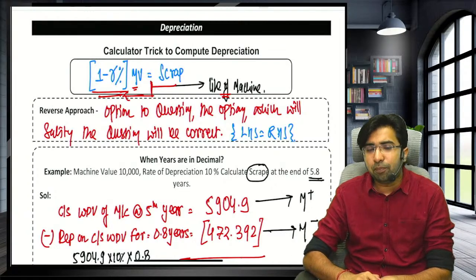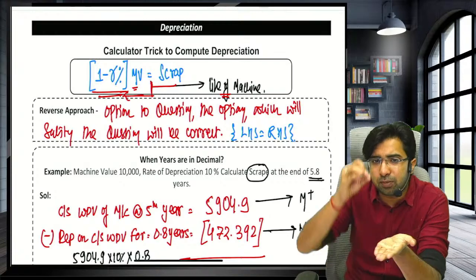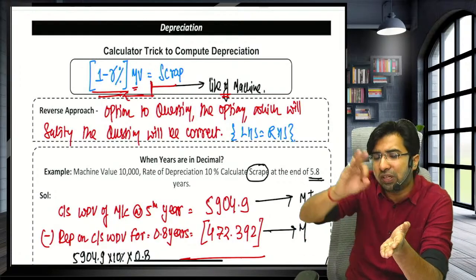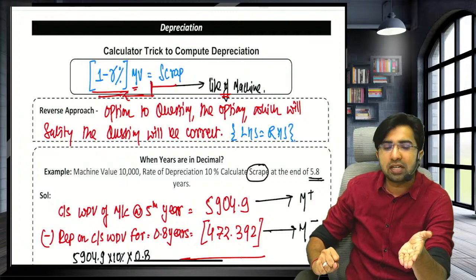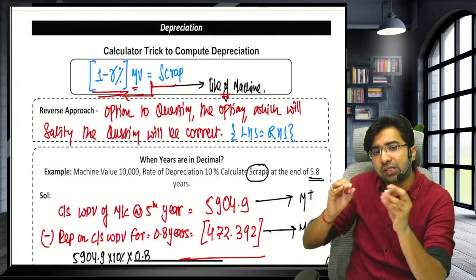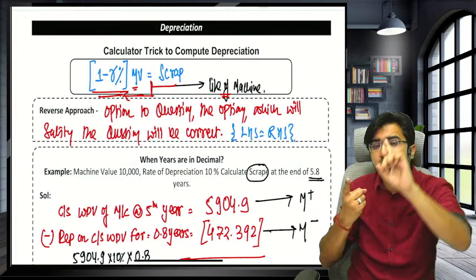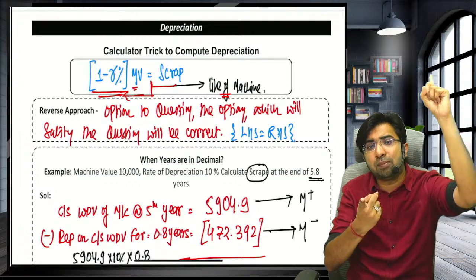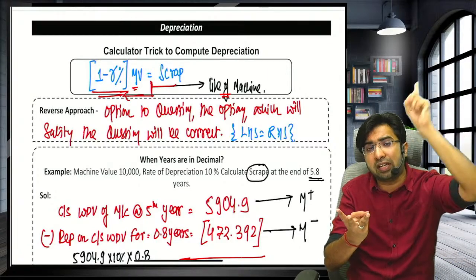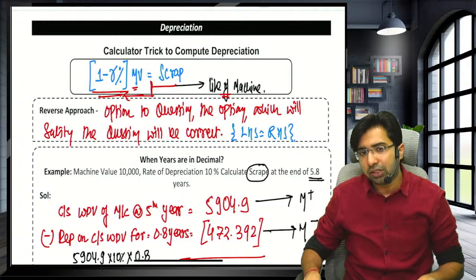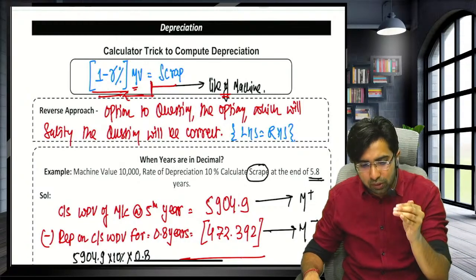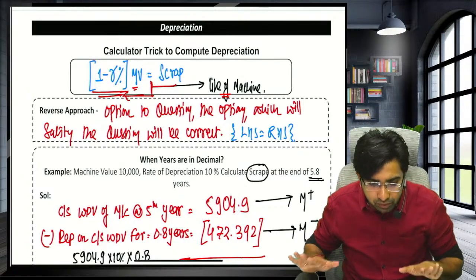So it depends on the life of the machine. If you want to get the scrap after 5 years, just press 1, 2, 3, 4, 5. You will get the scrap value of the machine at the end of the 5th year. That's the case. Sir, what if the question has given us the scrap and is demanding the life of the machine, the machine value, or the rate of depreciation? In that case, go from option to question. Again, a reverse approach. The option that gives you LHS equal to RHS will be right.